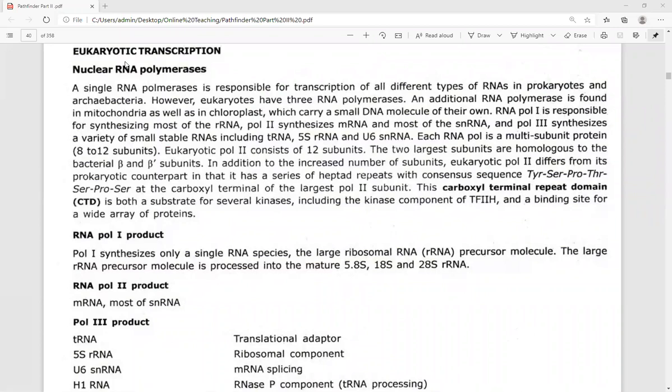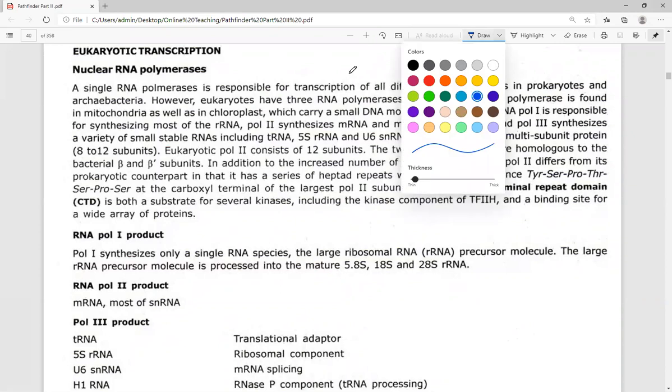In this video tutorial, we will be talking about the process of transcription: what is eukaryotic transcription and how does eukaryotic transcription actually take place in a cell. Transcription, as I have already told you, is the process that involves the formation of the mRNA or the RNA transcript from the DNA.